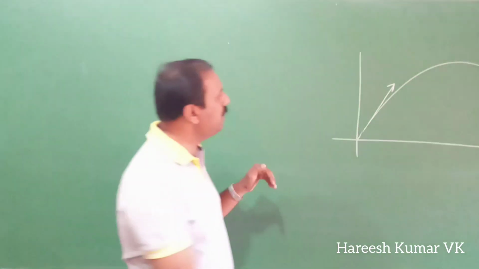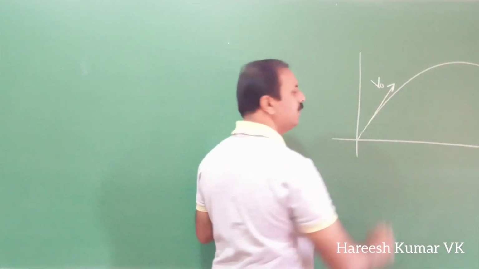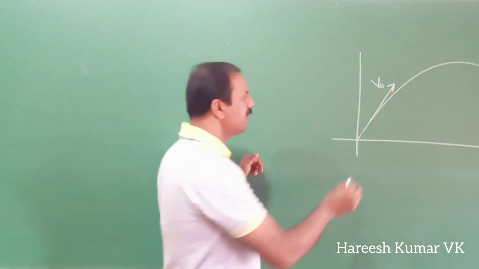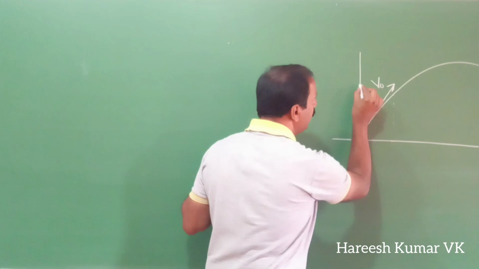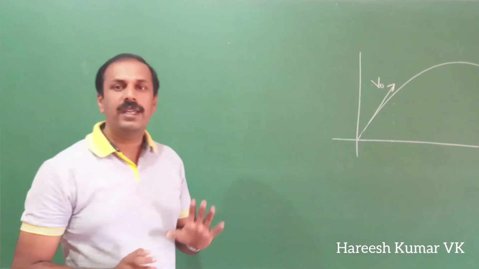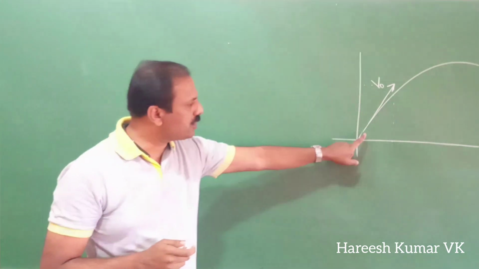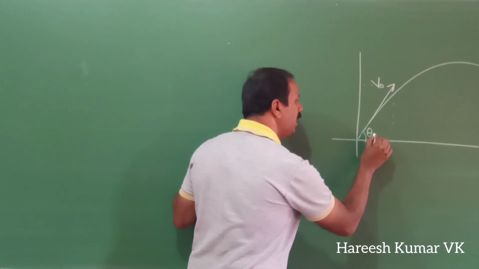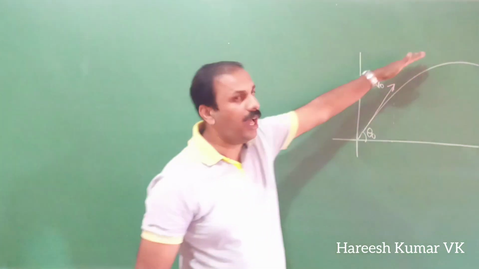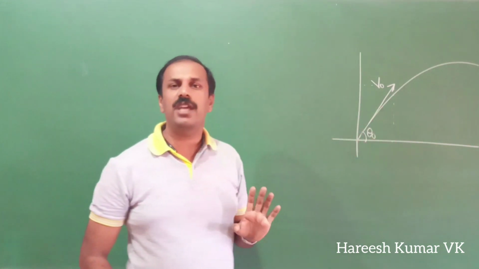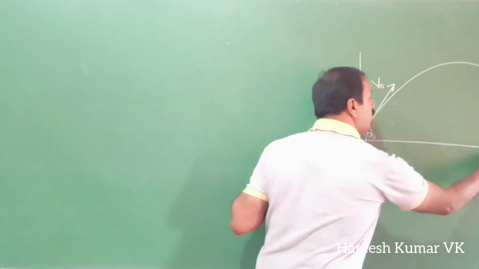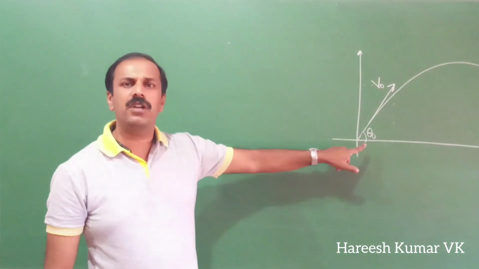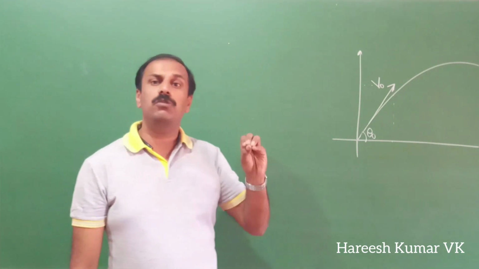We will write that initial velocity as v0. Now this initial velocity can be resolved into x-axis and y-axis components. The meaning of that is this initial velocity can be taken as a combination of velocity along the x-axis and y-axis. For that, first you should know what this angle is. So the initial angle I will write as theta 0. Why am I writing it as theta 0? Because when I am going up, the angle made with the x-axis changes. When it reaches the top, the angle becomes 0 also. That detail we will discuss later. But here you can see I am writing theta 0 meaning initial angle, the angle with which it is initially thrown.